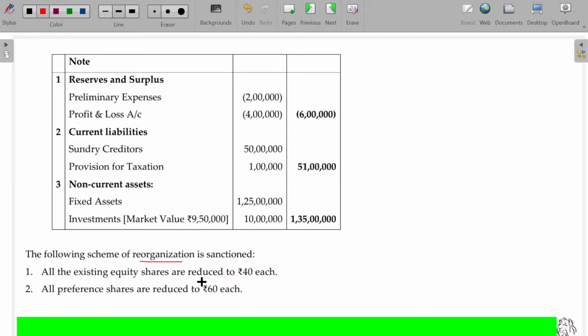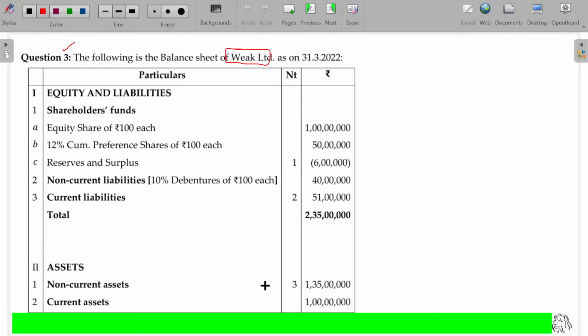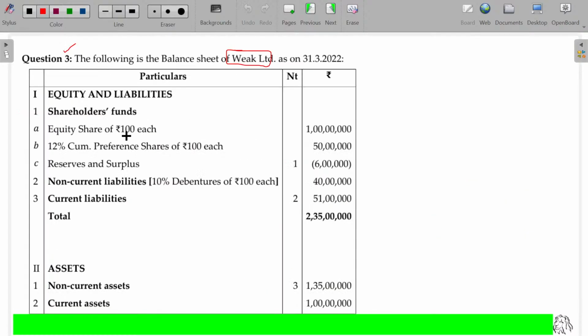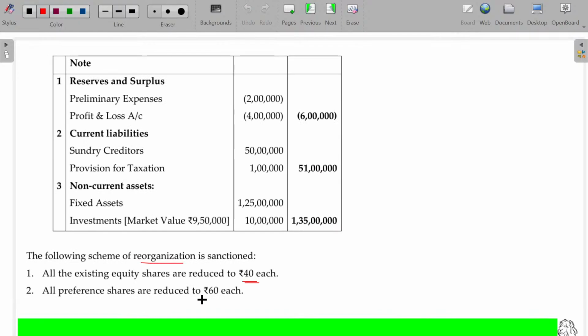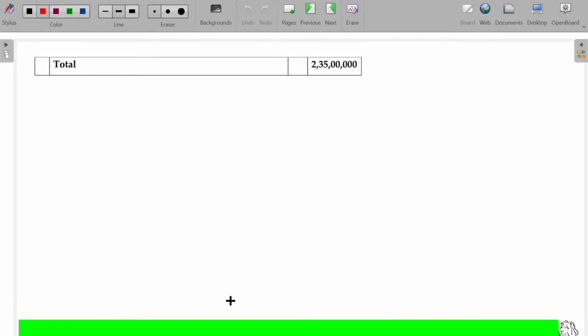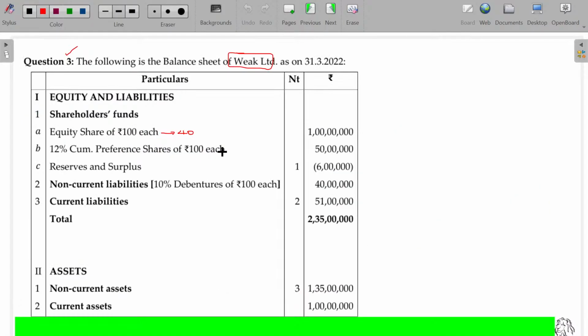All the existing equity shares are reduced to 40. So 100 rupees equity share now becomes 40 rupees equity share capital. And then all preference shares are reduced to 60 each. This becomes 60 each, new one.